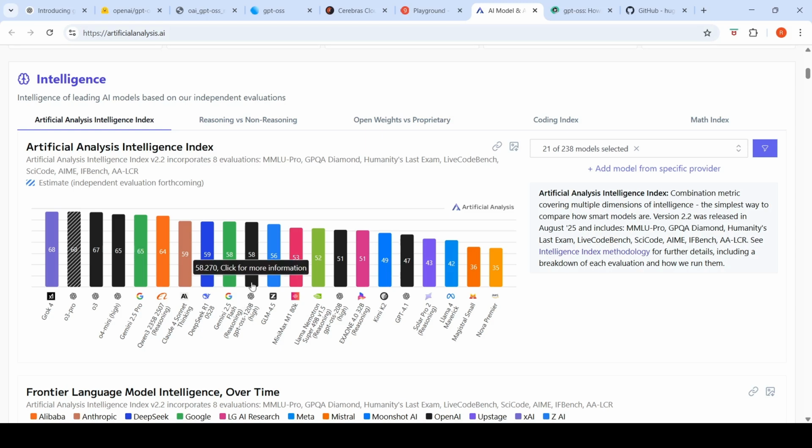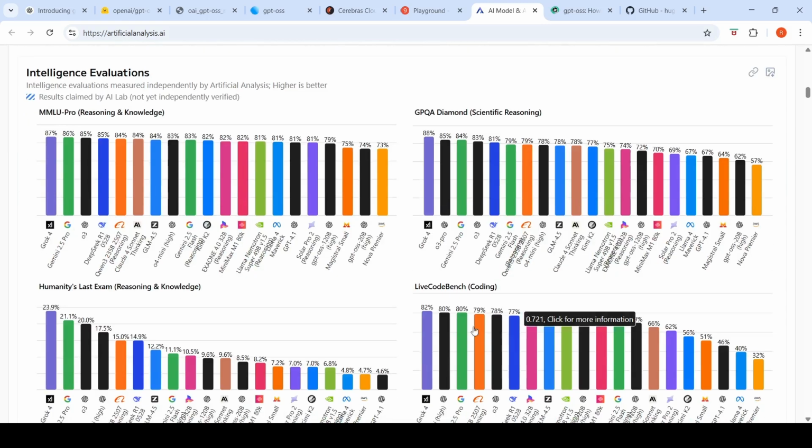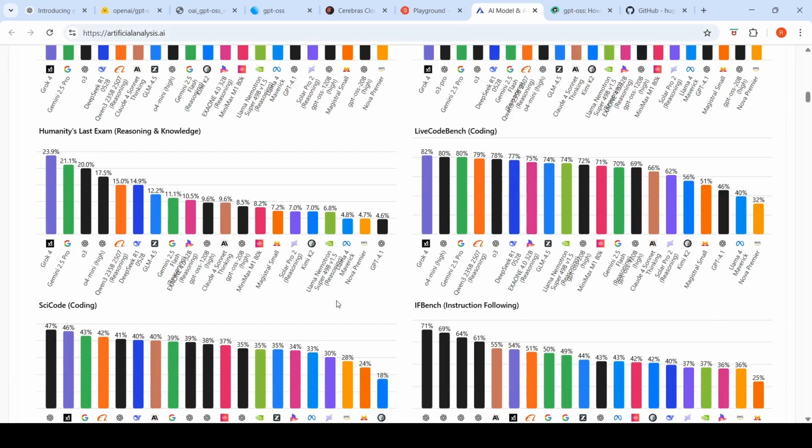This model is much better than Kimi K2, and it compares very well with DeepSeek R1 among the open weight models which are available currently. Qwen 3 is slightly bigger than this in terms of percentage. Now, that's the same across various benchmarks. So this is a very good model for its size. It's a very good open source model for its size.